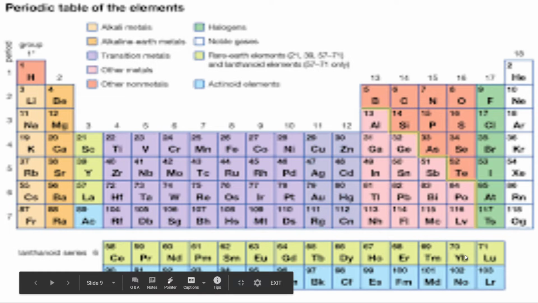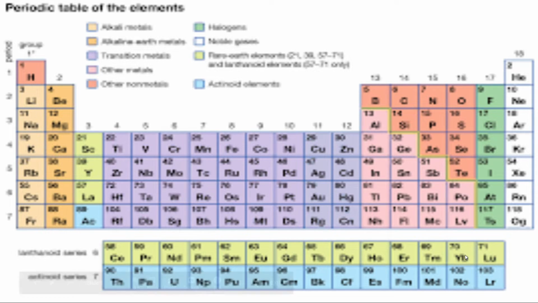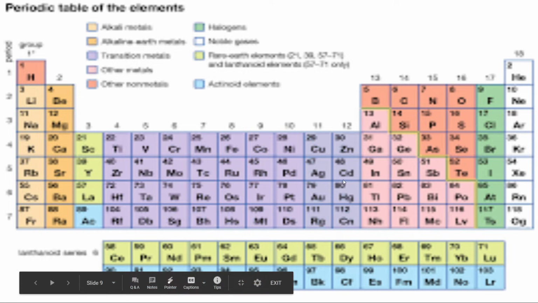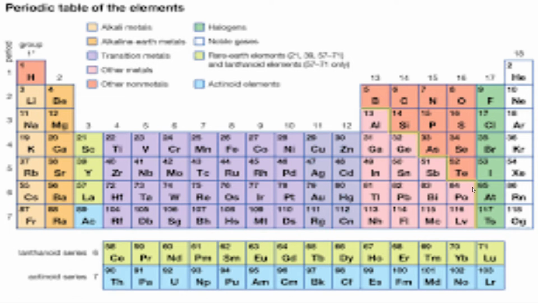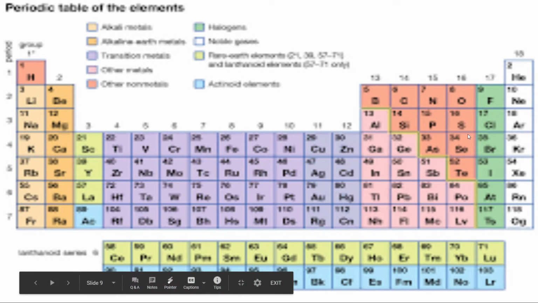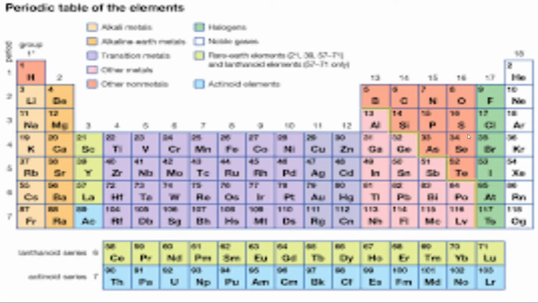These two rows are actually lanthanides. You might not learn about this right now, but don't worry, we'll discuss this in one of our future videos. So right now we just need to know this, and some of the groups are famous here. As you can see, they are separated in different colors based on what they are, whether they are noble gases, halogens, or rare earth metals. It's really separated in a very nice and easy way for us to learn.